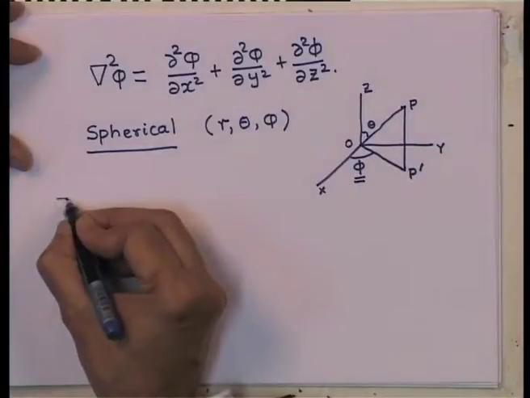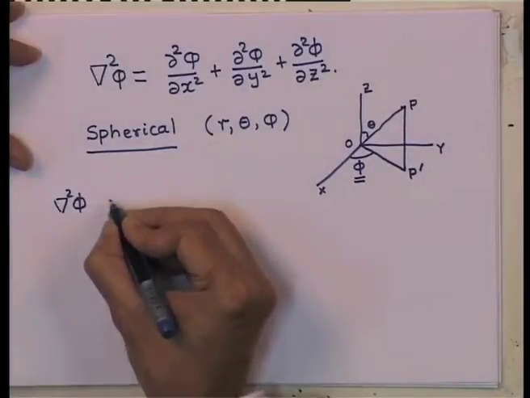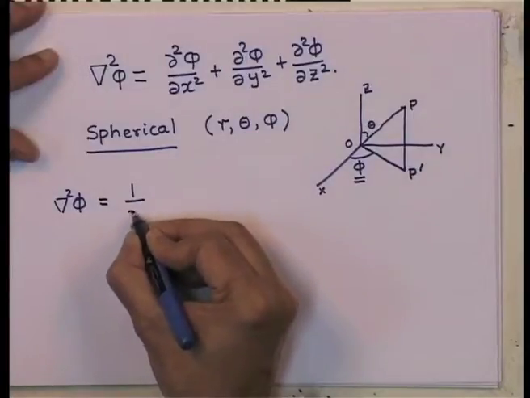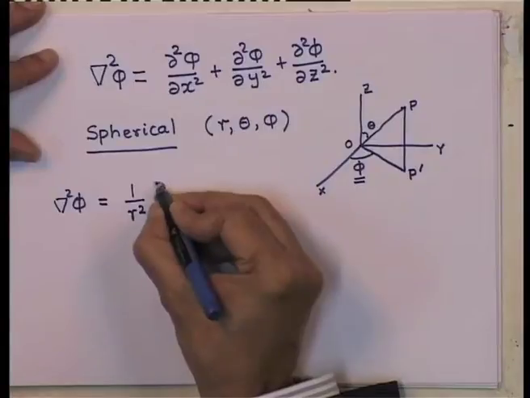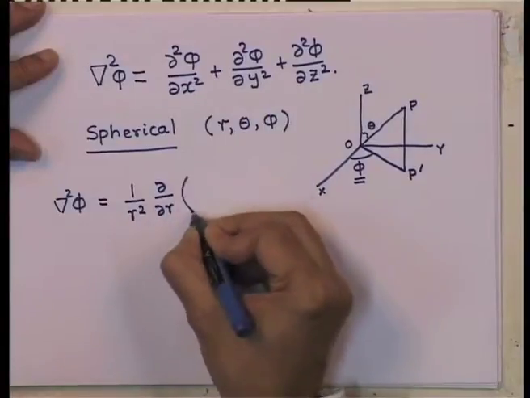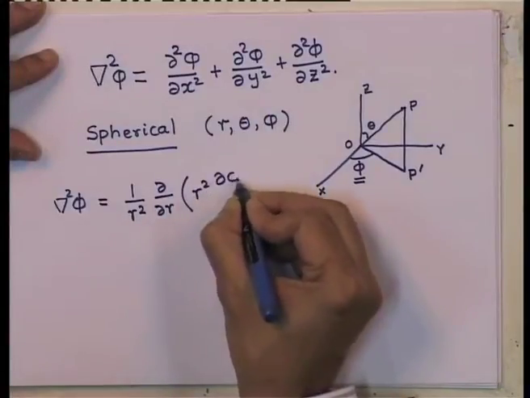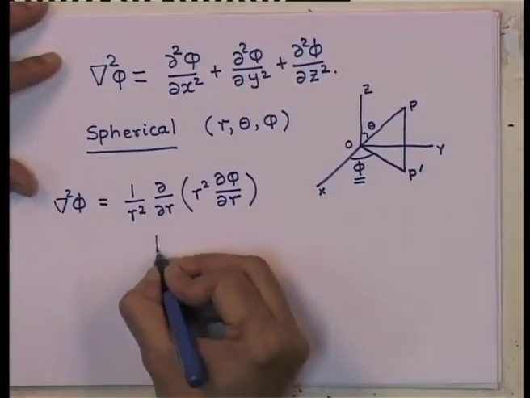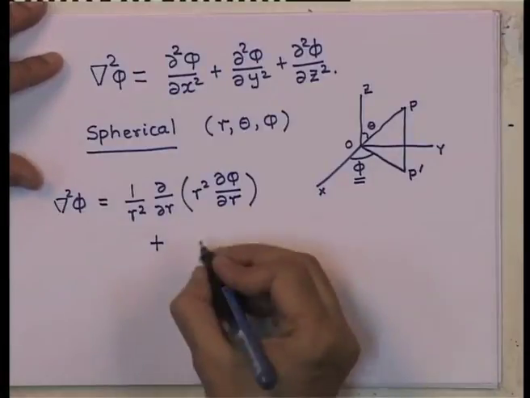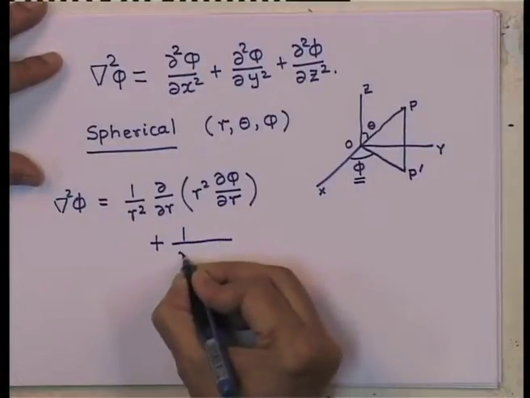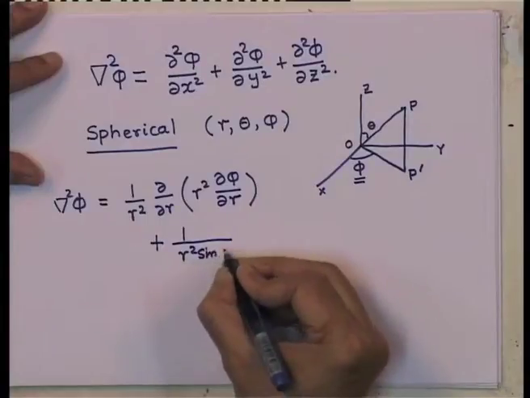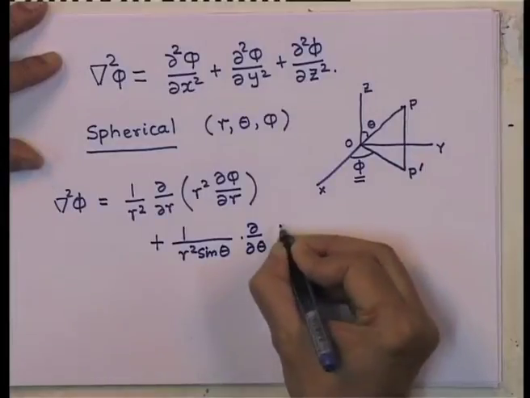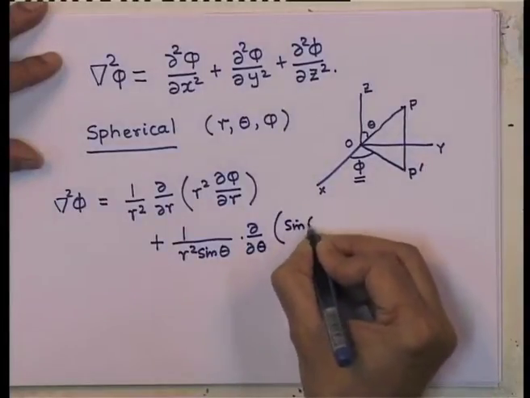So, del square phi can be written as first the radial part, which is 1 over r square d by dr of r square d phi by dr. Then I have the derivative with respect to theta, and that is 1 over r square sin theta d by d theta of sin theta d phi by d theta.